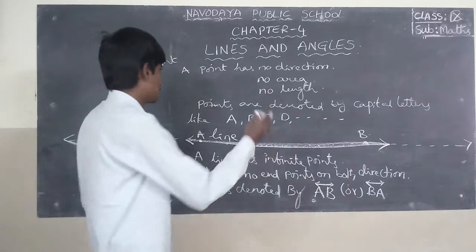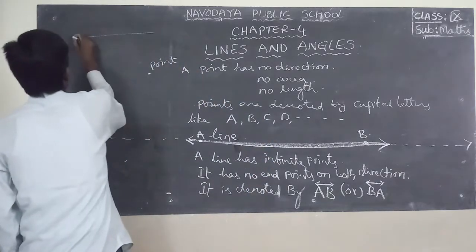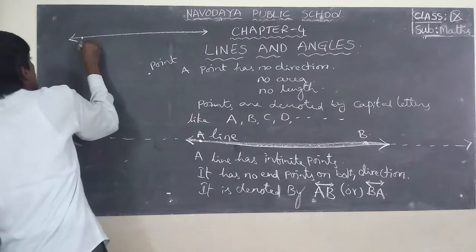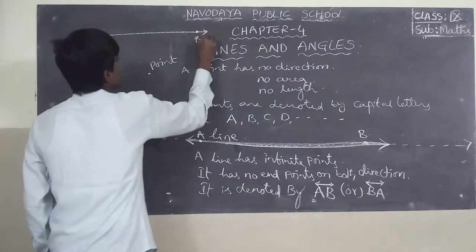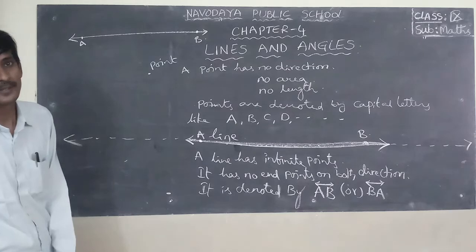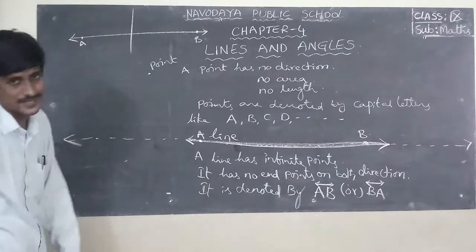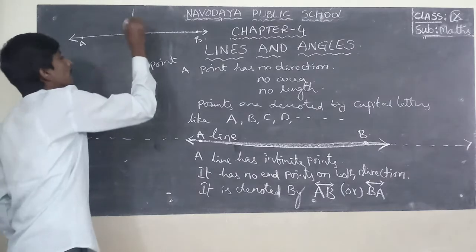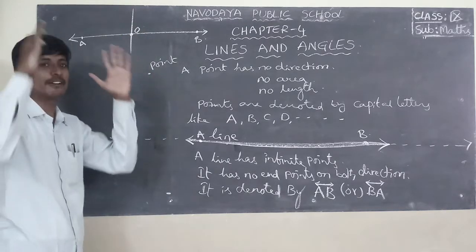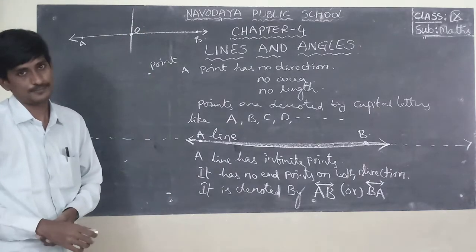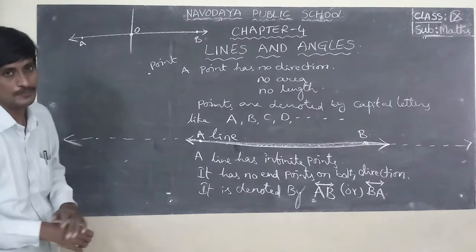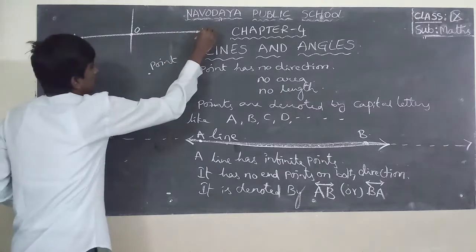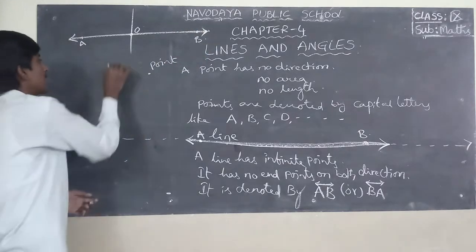Next, after line. For example, this is one line with point A and point B. It is divided into two parts at O. A line can be divided into two parts at O. Then each part is called a ray.